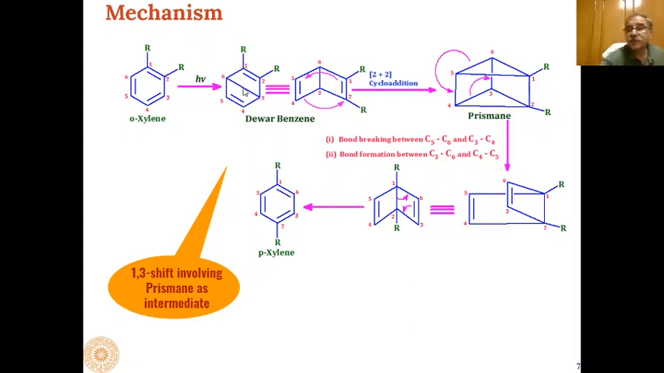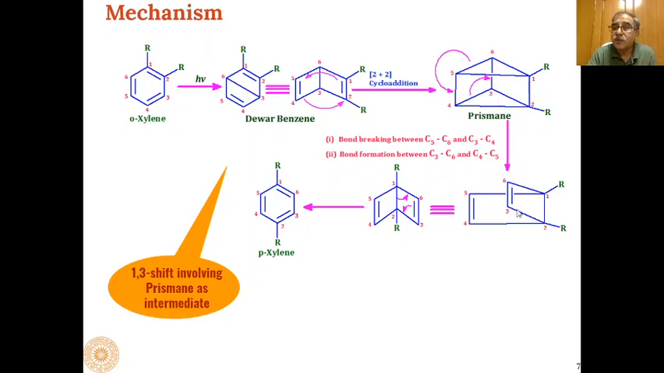Because of this, we will get this type of prismane, and this will now undergo breaking of different types of bonds. Here bond breaking takes place between the 5 and 6 positions and the 3 and 4 positions. The 2 electrons present at positions 5 and 6 are shifted to positions 4 and 5, so they will form a carbon-carbon double bond. Similarly, the 3 and 4 bond breaks, and this will give its electron to positions 3 and 6, and it will create a carbon-carbon double bond at 3 and 6.